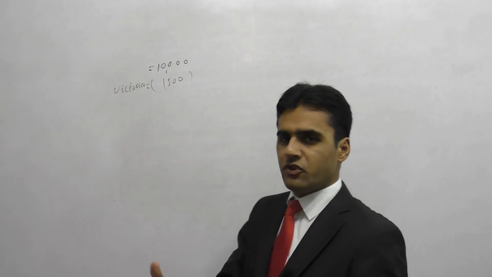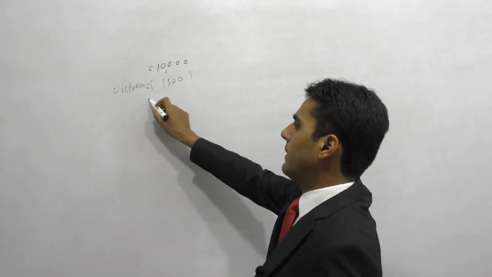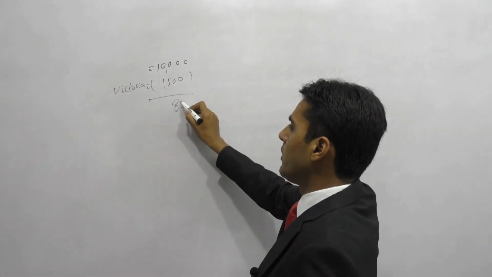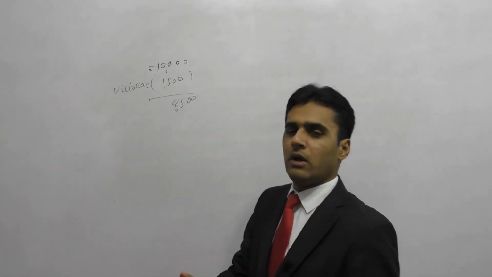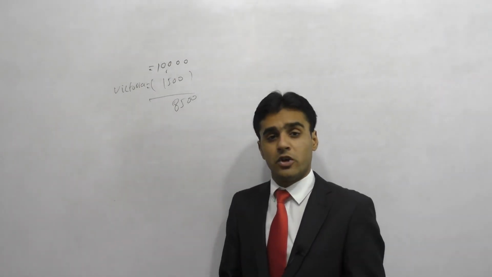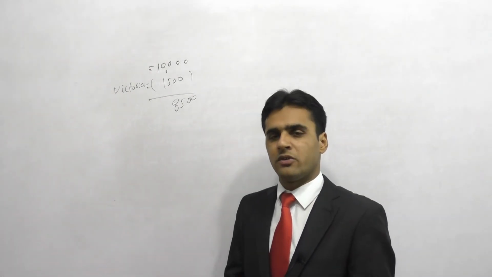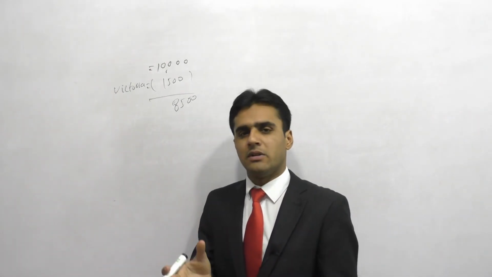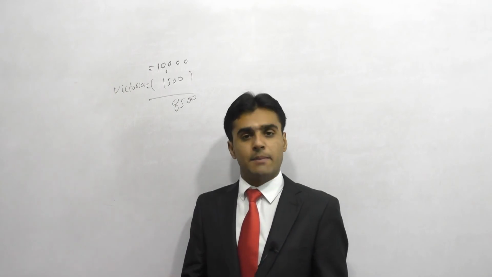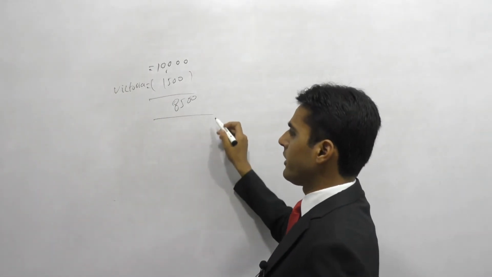When the company bought back the shares from Victoria, issued share capital will be reduced to 8500 shares because these are the shares in the market now. These are the shares with the shareholders, which are called share capital. So this is the share capital now.